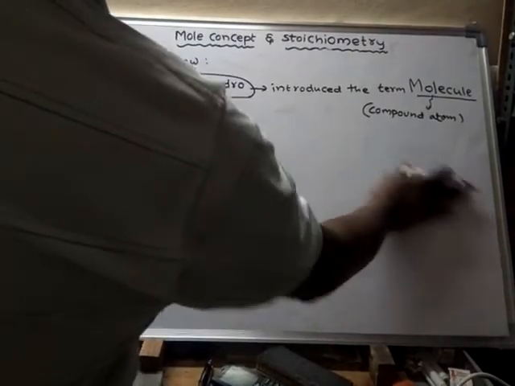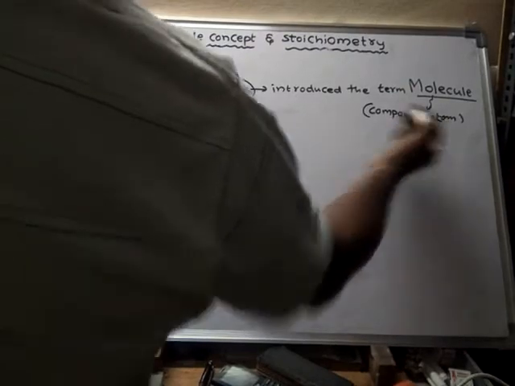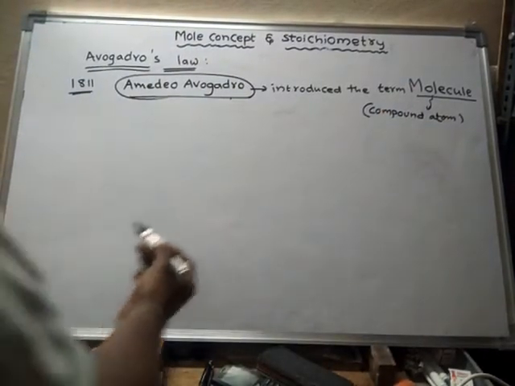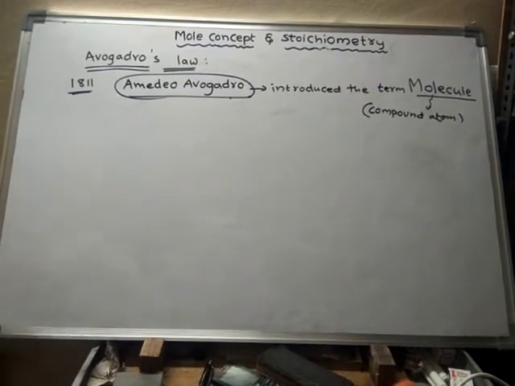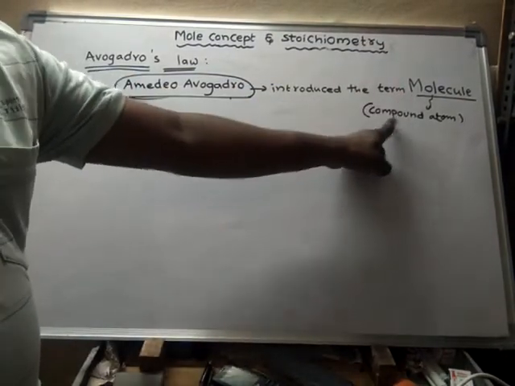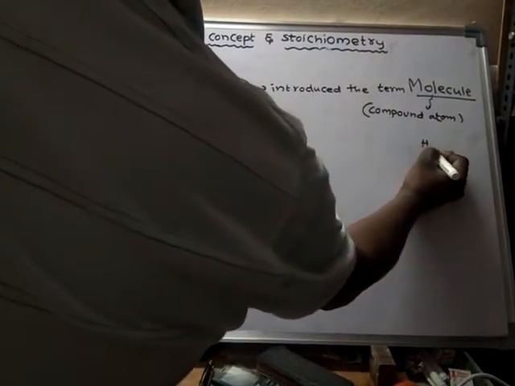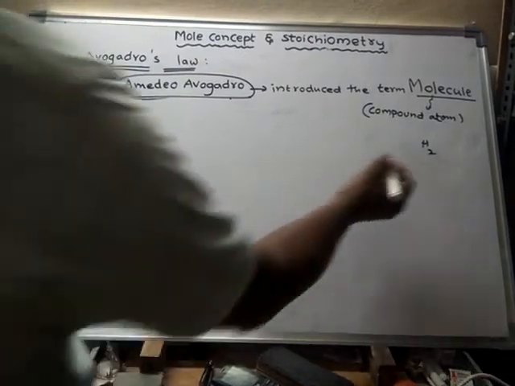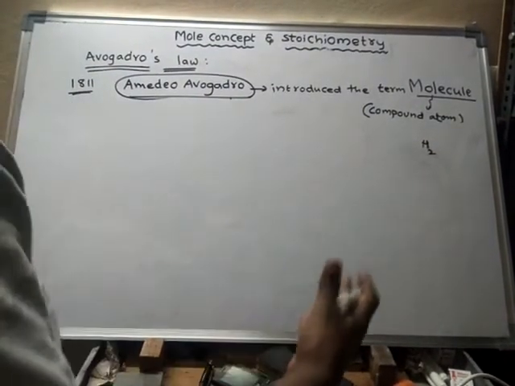Before that, John Dalton had given the term compound atom. Now Amedeo Avogadro has introduced the term molecule in the place of compound atom. Compound atom means more than one atom.